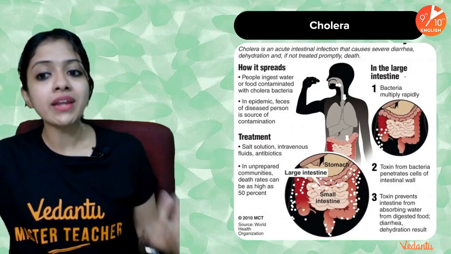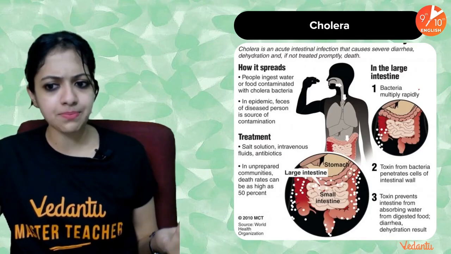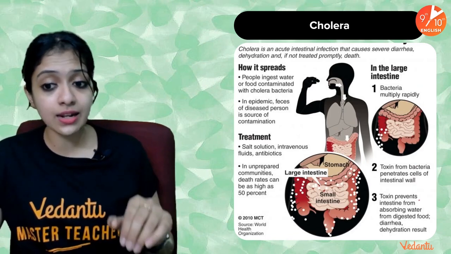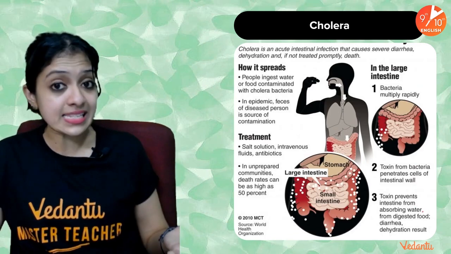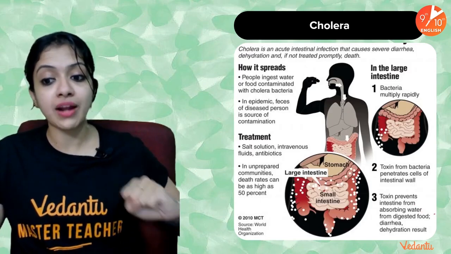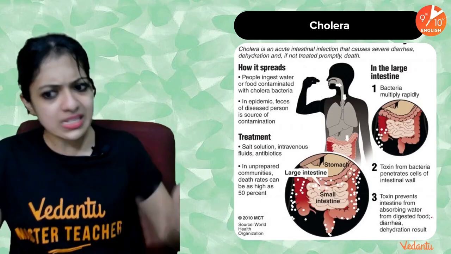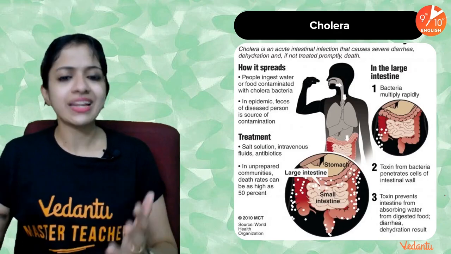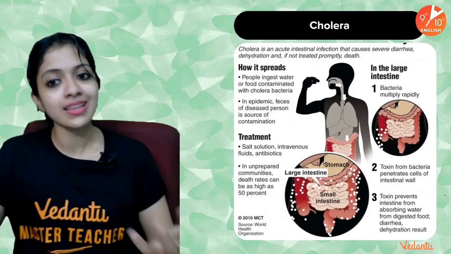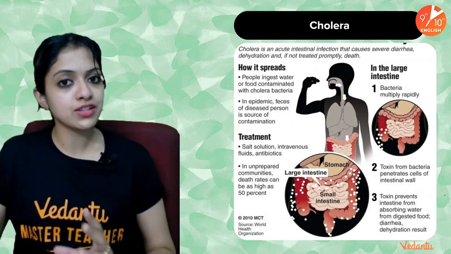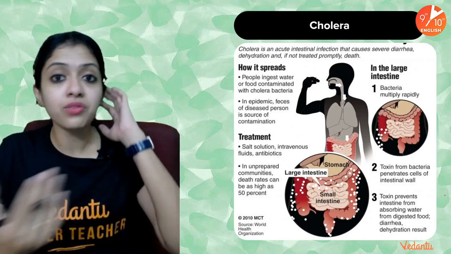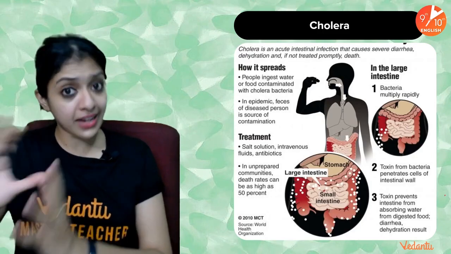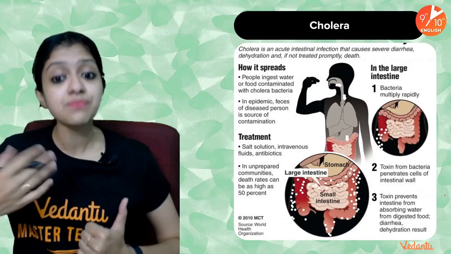So what happens in the large intestine? Bacteria multiply rapidly. Toxins from the bacteria penetrate the cells of the intestinal wall, and the toxin prevents the intestine from absorbing water from digested food. So diarrhea and dehydration can all result. All of this is related to water and dehydration, and that is why it's worth being aware of this in the context of whatever we've been discussing until now. Although yes, it is part of your digestive system and not your excretory system directly.